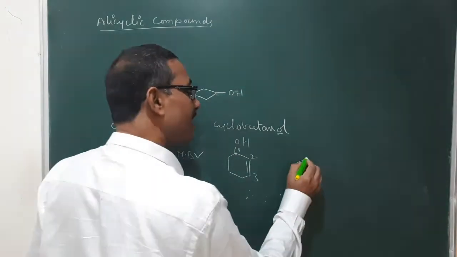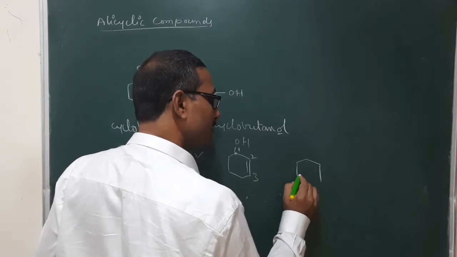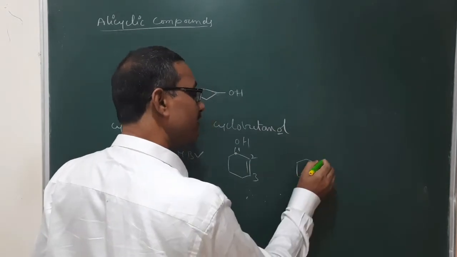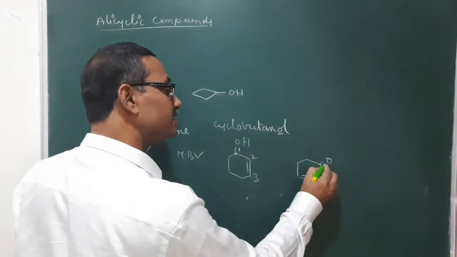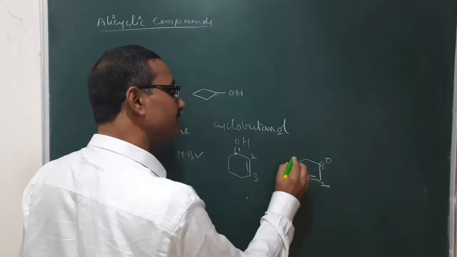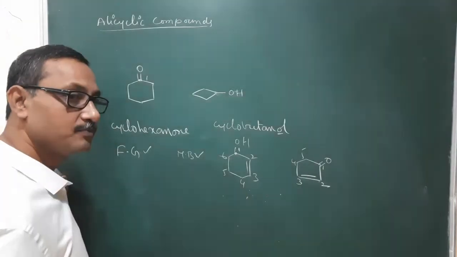Similarly, I am taking another example. Here this one is the functional group, a double bond O. So in this case, it is 1, 2, 3, 4, 5, and here of course 4, 5, 6 like that.